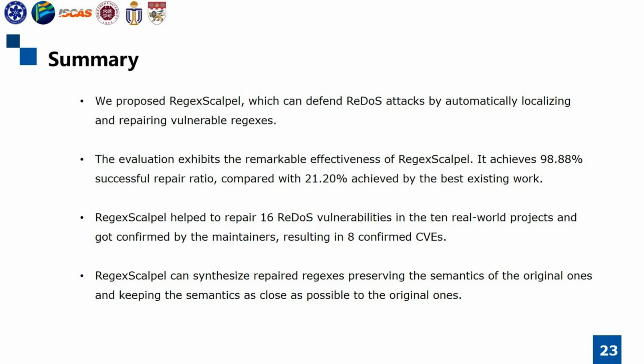In summary, we proposed RegexScalpel, which can defend ReDoS attacks by automatically localizing and repairing vulnerable regexes. The evaluation exhibits the remarkable effectiveness of RegexScalpel. It achieves 98.88% successful repair ratio compared with 21.20% achieved by the best existing work. RegexScalpel helped to repair 16 ReDoS vulnerabilities in the 10 real-world projects and got confirmed by the maintainers, resulting in 8 confirmed CVEs. Furthermore, RegexScalpel can synthesize repaired regexes, preserving the semantics of the original ones and keeping the semantics as close as possible to the original ones.